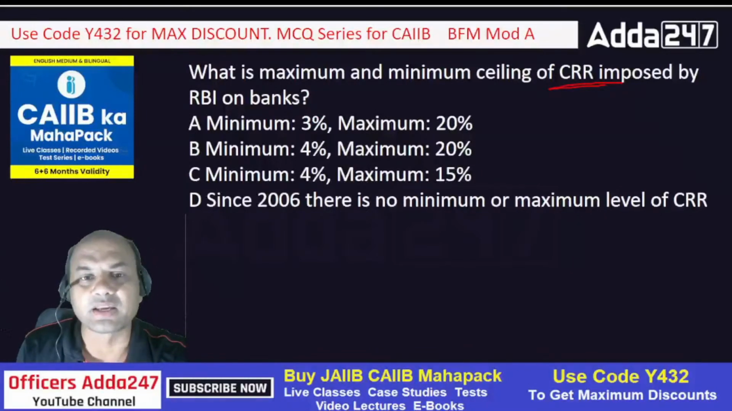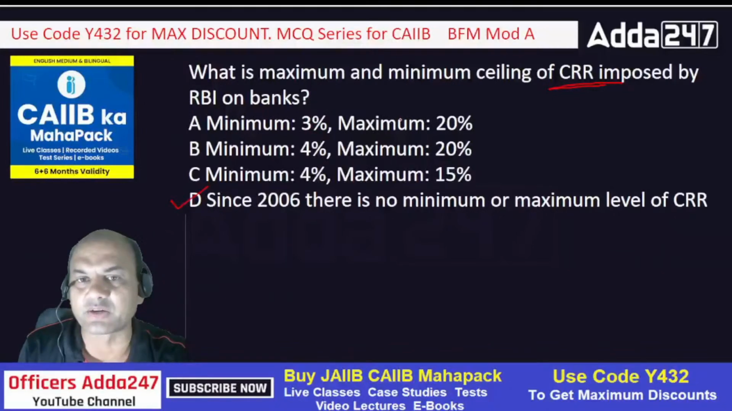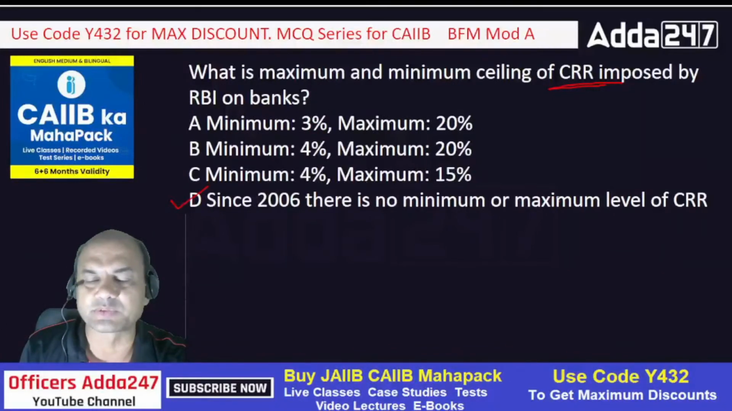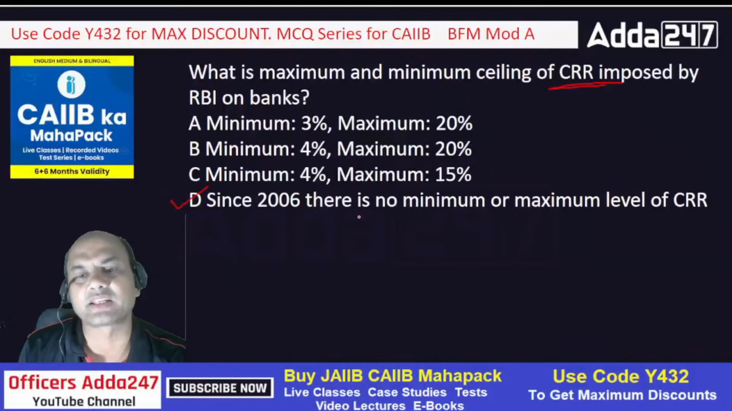No, it's not that. See here, since 2006 there is no minimum or maximum level of CRR. The options are 3 and 20, 4 and 20, 4 and 15, and no minimum maximum. So that is the right answer. Since 2006, there is no minimum or maximum level of CRR.